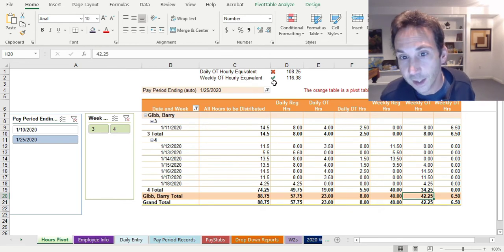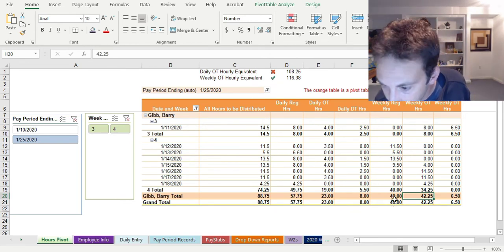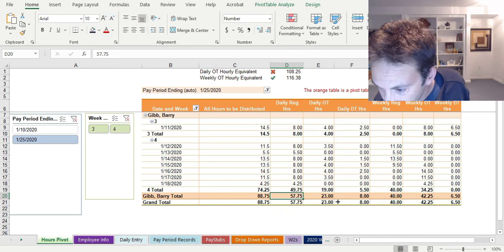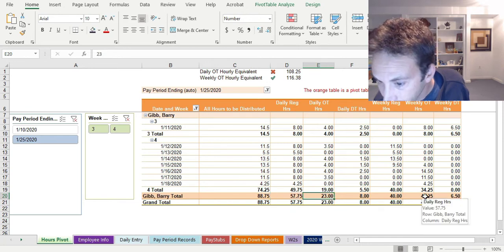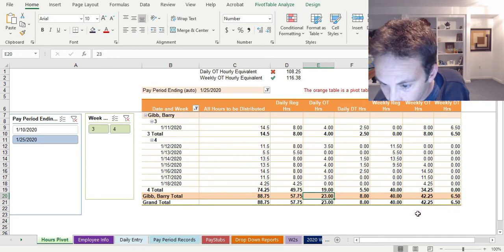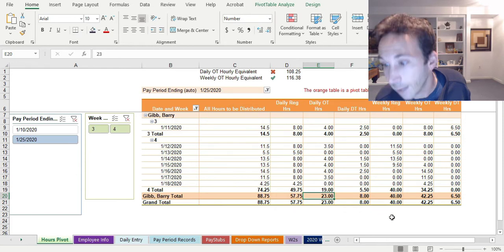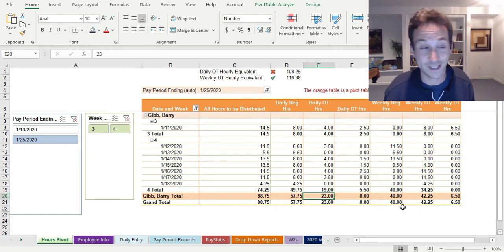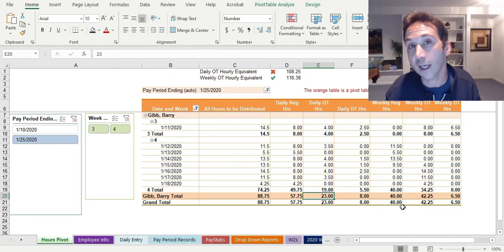But in this scenario, the weekly overtime comes out being better because, yep, 57, 23. Yeah, you end up having more weekly overtime hours in this scenario because you're well over 40 and because you worked so many different days. That's what has to do with this: if you're working a lot of days, 6, 7 days, you tend to not get credit for all that overtime if, say, you did 8-hour days, right?